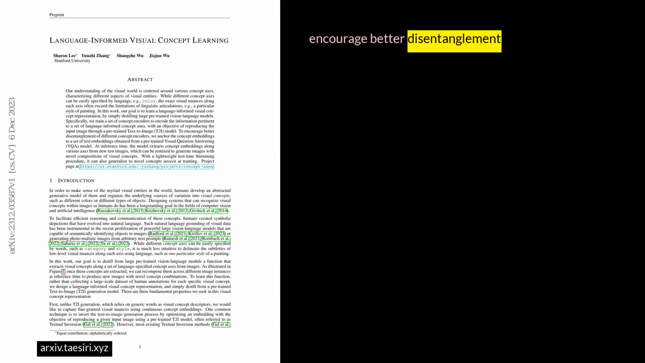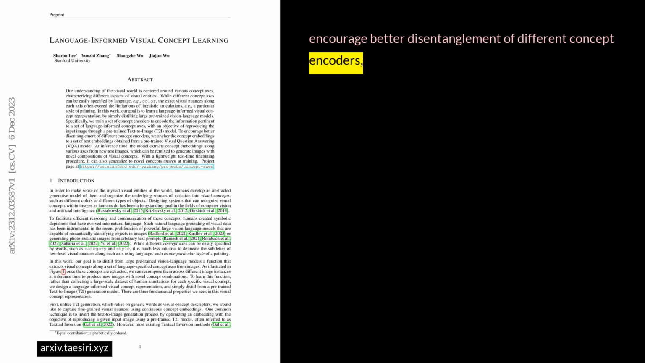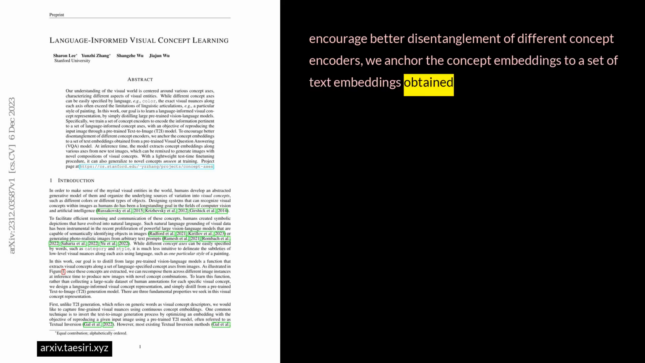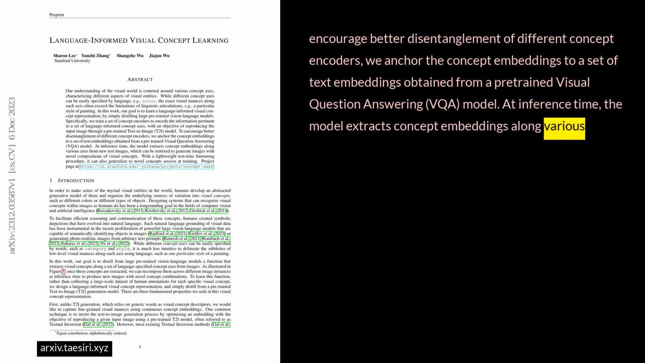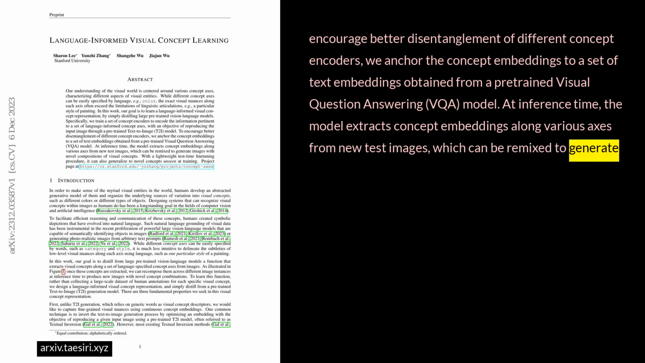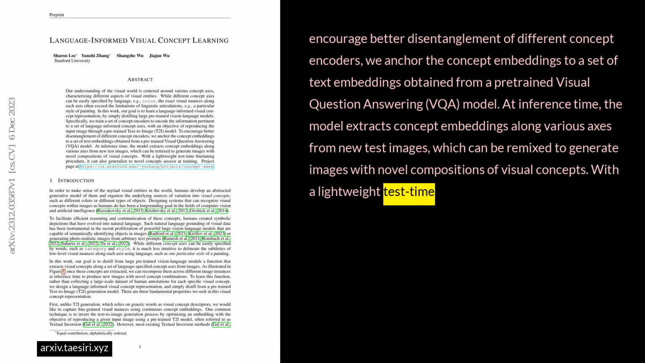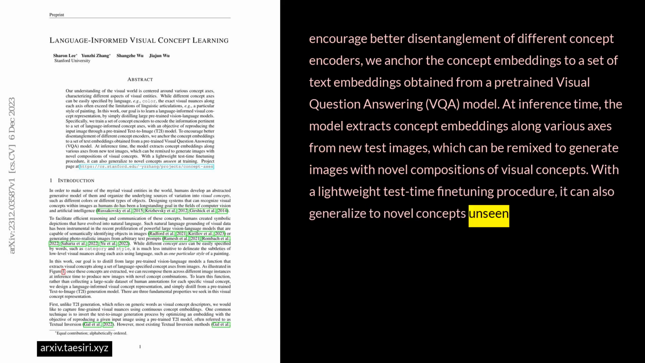To encourage better disentanglement of different concept encoders, we anchor the concept embeddings to a set of text embeddings obtained from a pre-trained visual question answering, VQA, model. At inference time, the model extracts concept embeddings along various axes from new test images, which can be remixed to generate images with novel compositions of visual concepts. With a lightweight test time fine-tuning procedure, it can also generalize to novel concepts unseen at training.